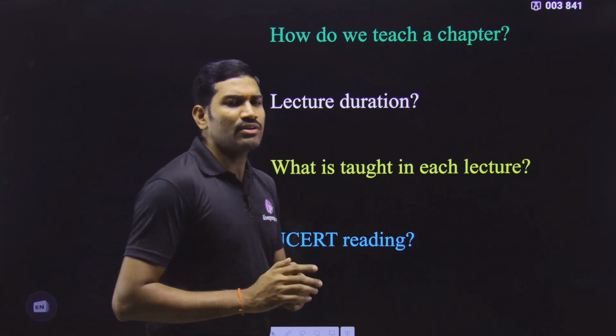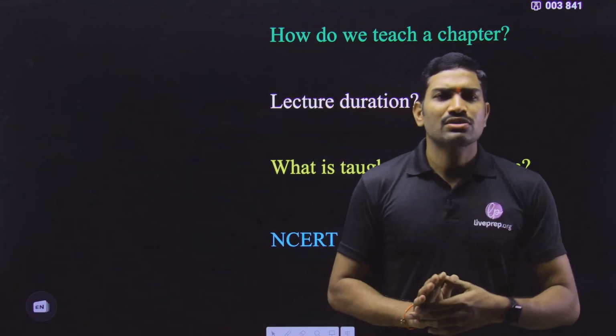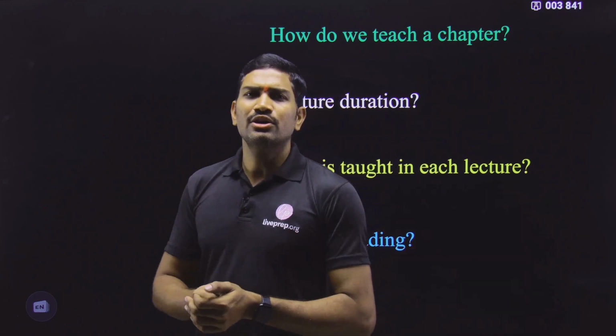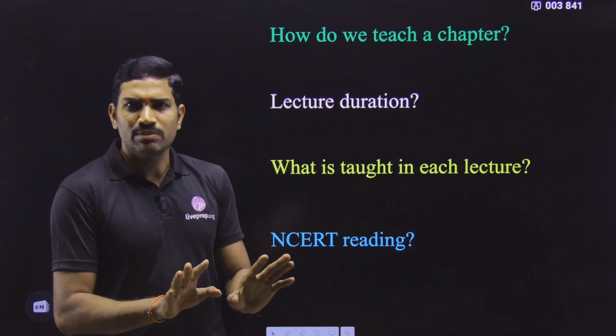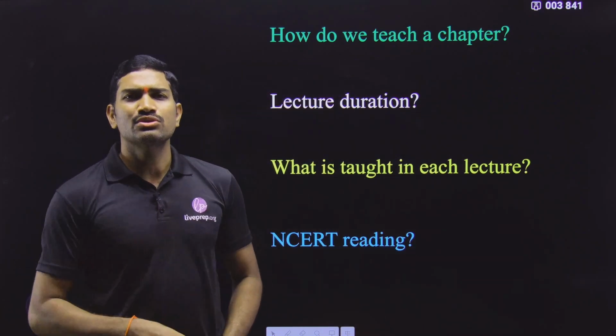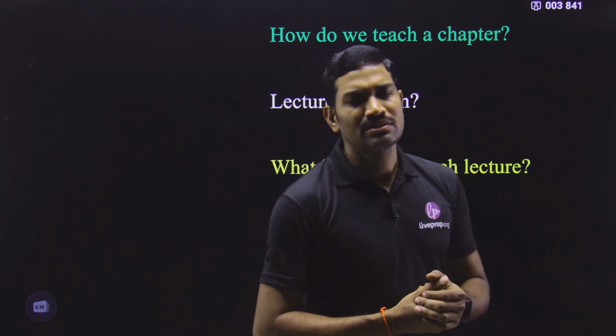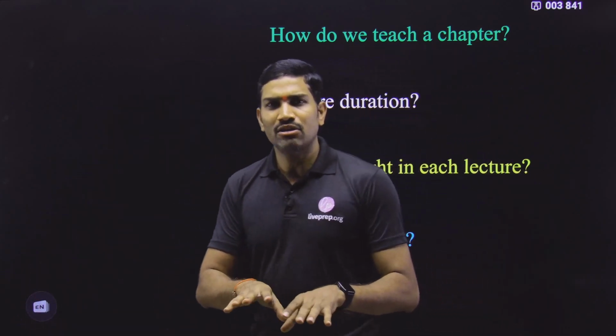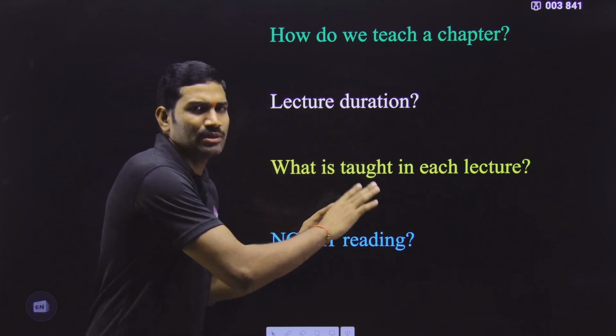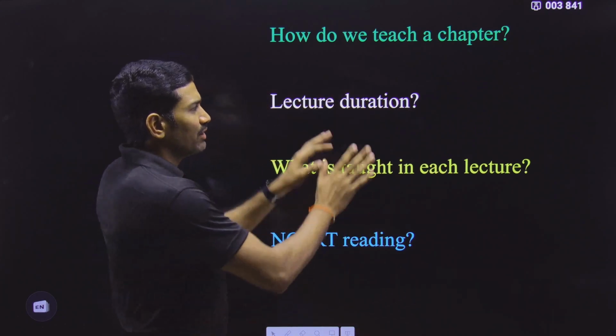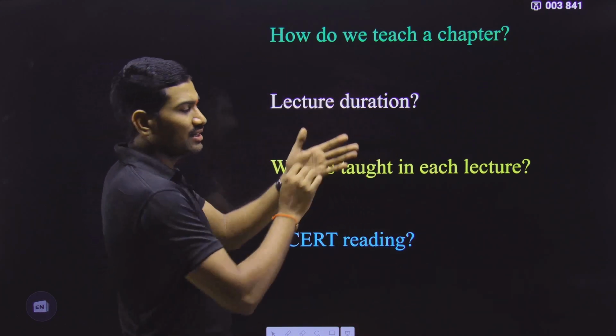This is because in the initial years of my teaching experience, I used to do only the NCERT explanation part, that's it, and students used to study this. After a few years, what I observed is that along with the explanation, once the explanation for that particular part is completed, we should go through the NCERT lines.